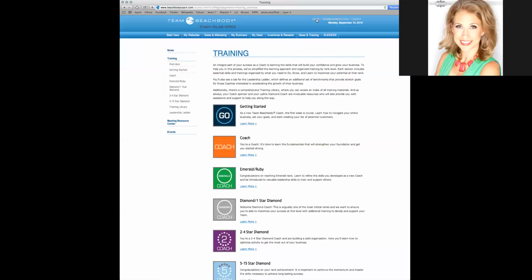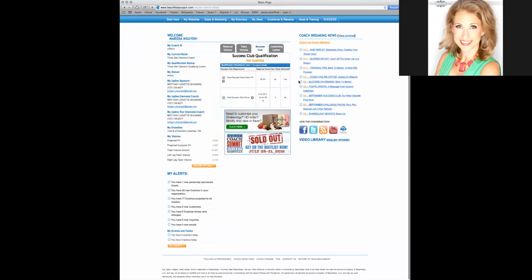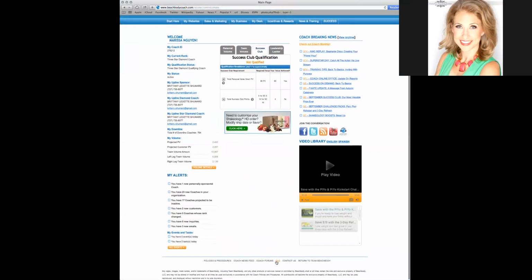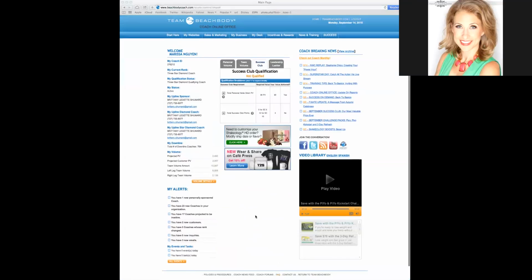Okay, spot number 3, we're going to go back to the home, and we are going to scroll all the way down here where you can see where I'm hovering over FAQ at the bottom. Click FAQ. Now, this is something that I don't think is used often enough, and it's something that I use all the time, especially when I was a brand new coach. You can type in anything that you want in here, and it's going to bring you up tons of information on it. So say if you have a question about what's your requirement for Emerald rank, click that.